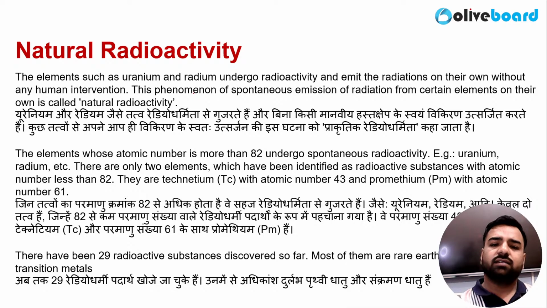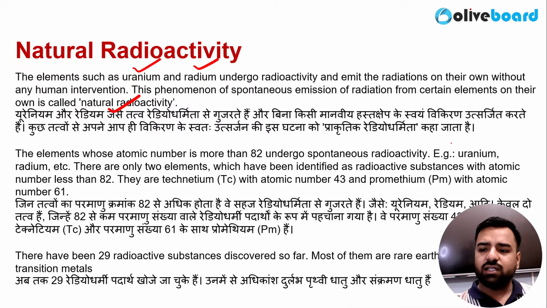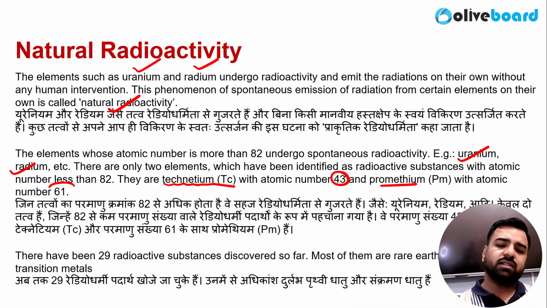So elements like uranium, radium, they undergo radioactivity and they emit radiations on their own without any human intervention. Since there is no human requirement, it is said to be natural radioactivity. So the question that one of the students was asking, that line is here: the elements whose atomic number is more than 82, they undergo spontaneous radioactivity. So uranium, radium, all these are under the same category. There are only two elements which are radioactive but their atomic number is less than 82. So it's technetium with atomic number 43 and promethium with atomic number 61.